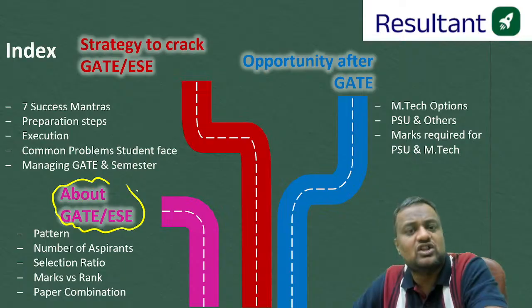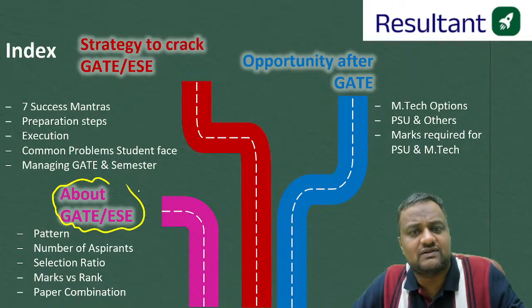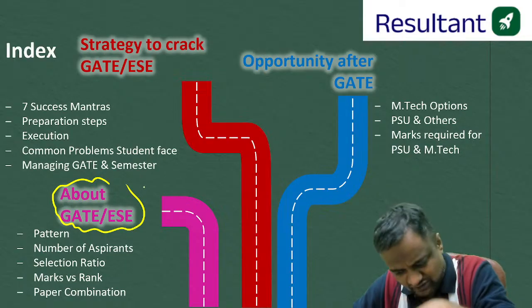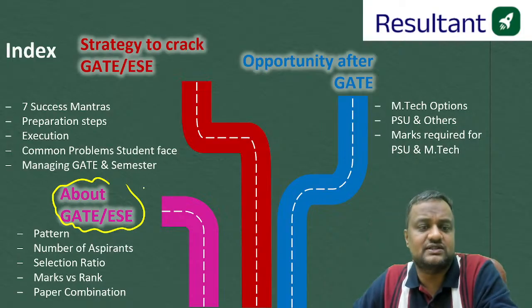In that rank, what are the options available? In 500 rank, what are the options available? In 600 rank, what are the options available? In 1500 rank, what are the options available?